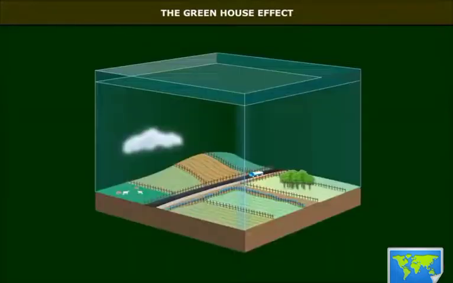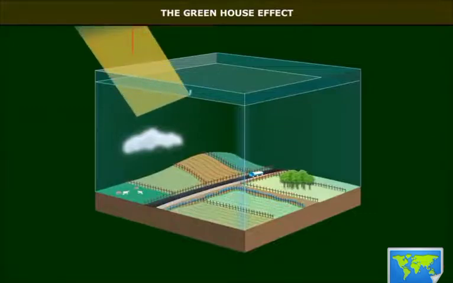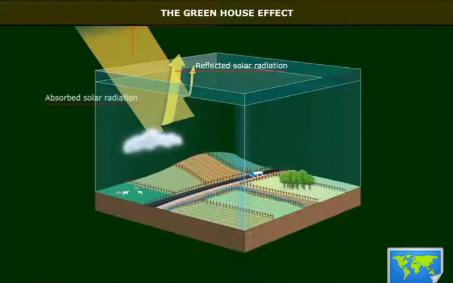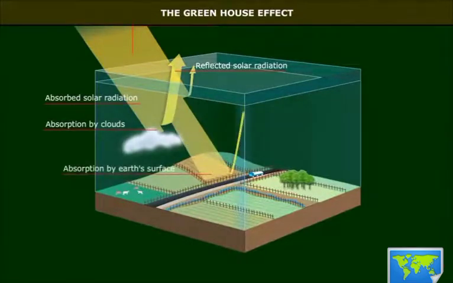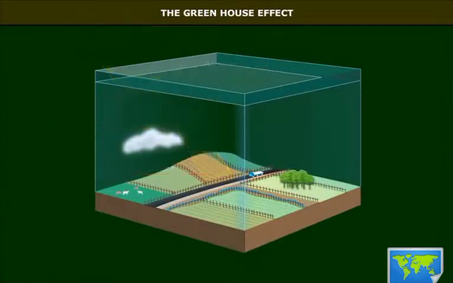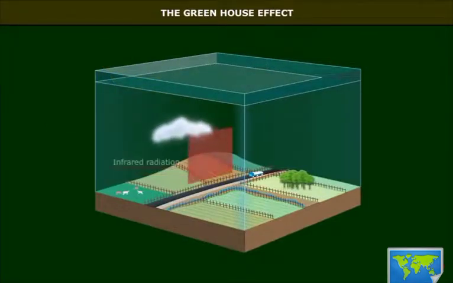The greenhouse effect. The atmosphere absorbs a great part of terrestrial radiation given out by the Earth. It absorbs this heat from below. It reflects part of it back to the Earth at night when the temperature is very low. This helps to keep the Earth warm. This process even happens during the daytime. The greenhouse allows sunlight to enter but does not allow the internal heat to go out.